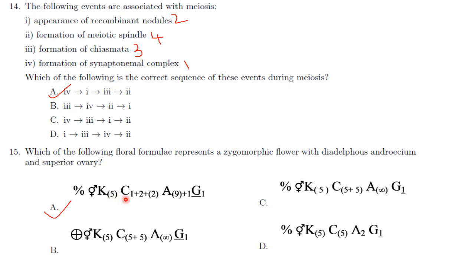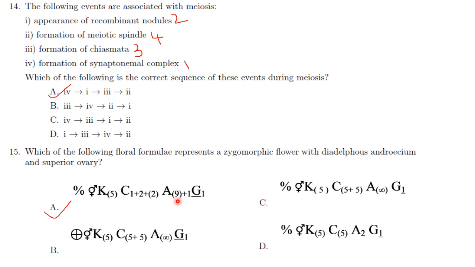Then this is corolla, the number is 5. So 5 petals are there, and it shows vexillary estivation, that is 1 plus 2 plus 2 in brackets, and it is characteristic of the family Fabaceae. Then A is 9 plus 1. A means androecium, and 9 plus 1 represents diadelphous stamens.